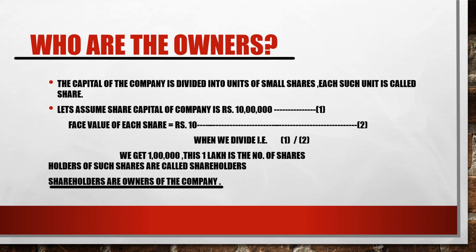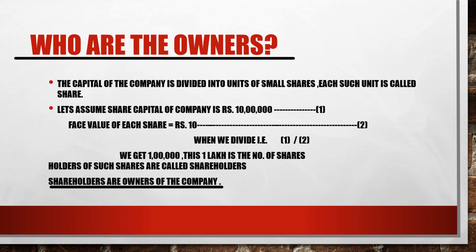The face value of each share is rupees 10. The entire 10 lakh is divided into smaller amounts of shares and the face value of each share is rupees 10. When we divide 10 lakh by rupees 10, we get 1 lakh shares. So this 1 lakh is the total number of shares which the company will issue to the people because it has raised the amount from the public.